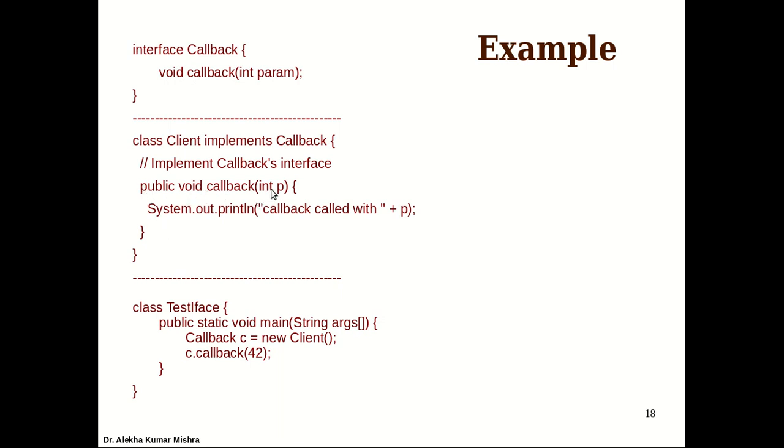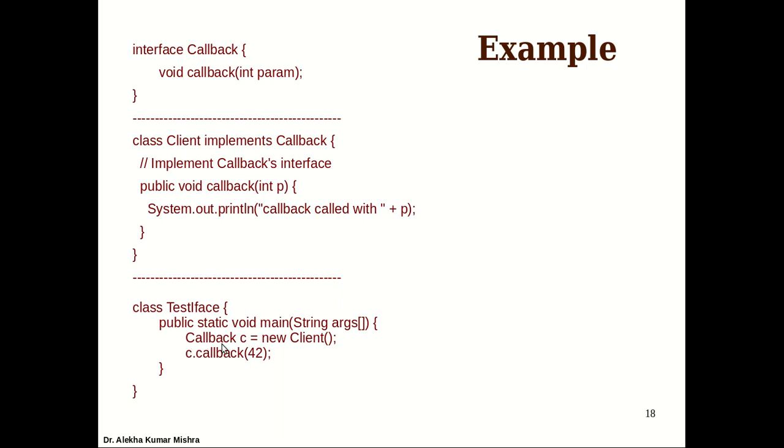You can see that it's taking the input. Here the variable name could be different, but the signature must match. See that the return type is void; the return type doesn't matter. But the number of parameters is 1 and it is of integer type. And it must be declared as public. We are simply printing the value of p. Okay, that's it.